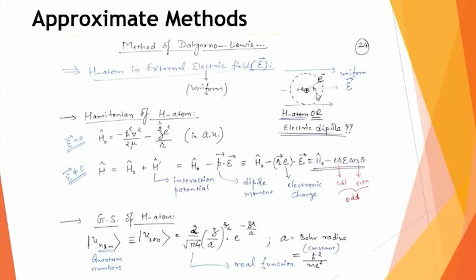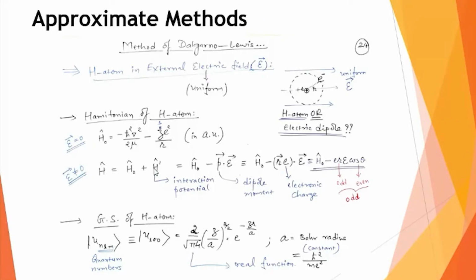And therefore, now you can also say that when you are keeping a hydrogen atom in a uniform electric field, you are keeping an electric dipole in a uniform electric field. And if you go back to your lower standard, you know that the interaction between the uniform electric field and the electric dipole we can write as minus p dot E. Here E is used for defining the electric field. You know that p is known as the electric dipole moment. This is the interaction between the uniform electric field and the electric dipole.